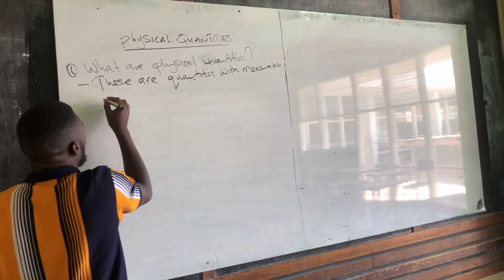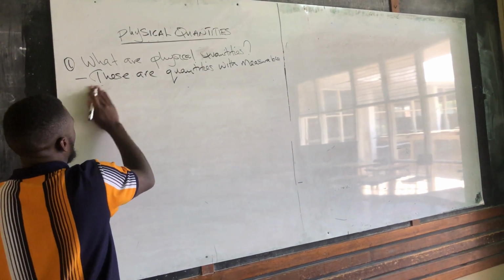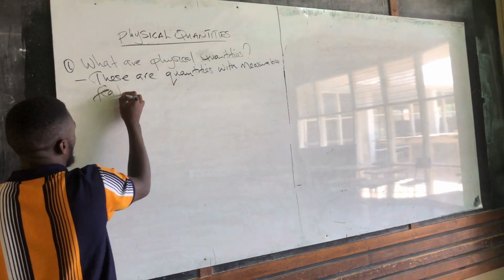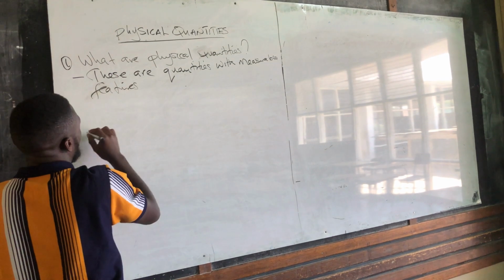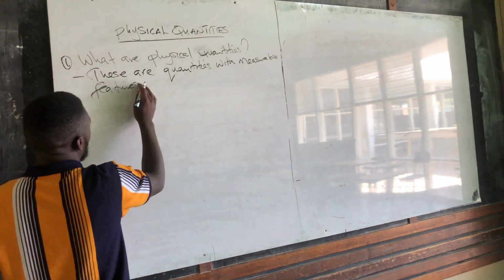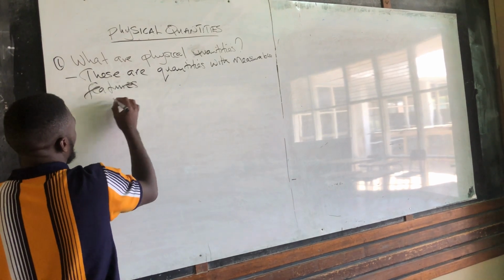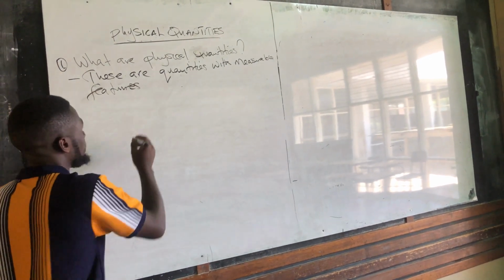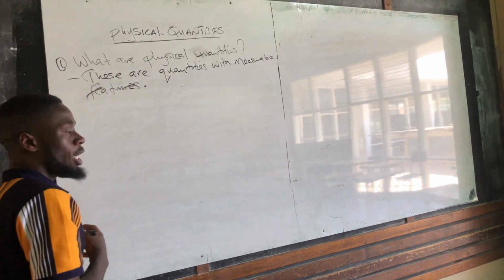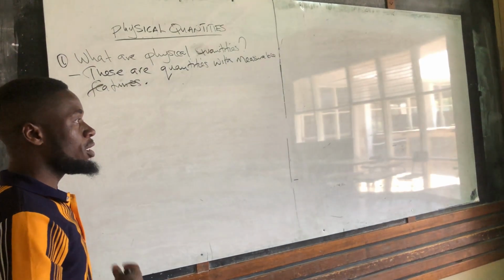These are quantities with measurable features. Okay.